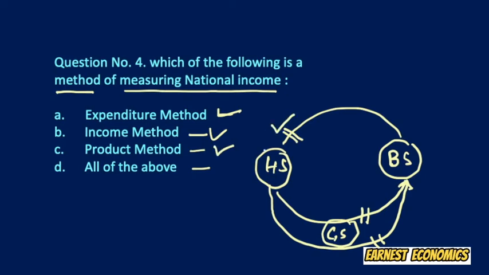Then we have the product method, the total value of goods and services produced in an economy, as in the product market. Therefore all three methods are employed to measure national income. So our appropriate option is all of the above, the D option.